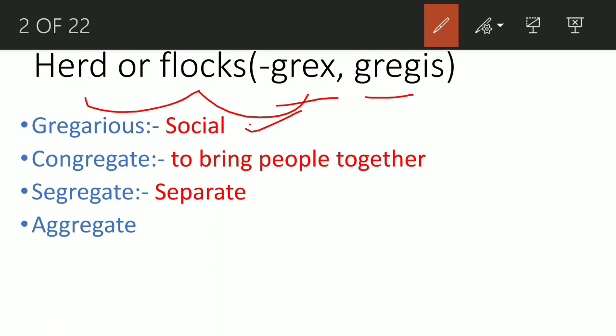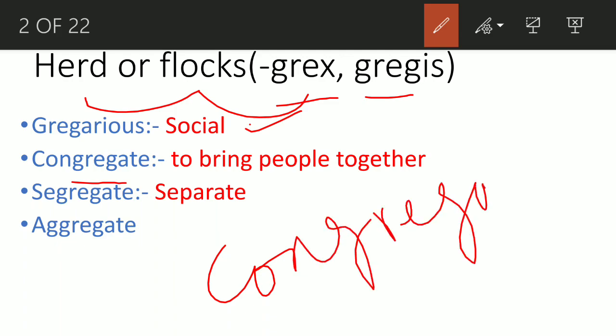Congregate, again the same root word greg. Congregate means to bring people together in a meeting, in a group. This word is very common. Congregation is the noun form of this. Congregation means a meeting where a lot of people come together to discuss a topic.